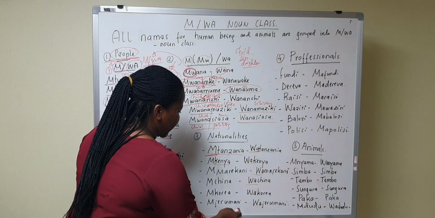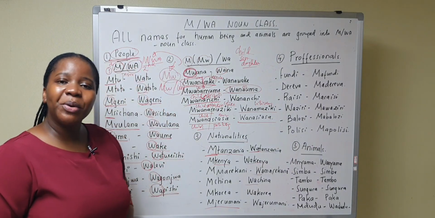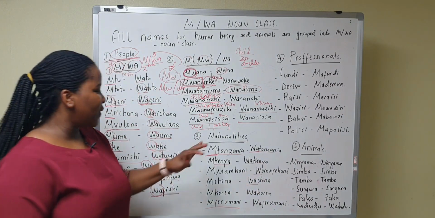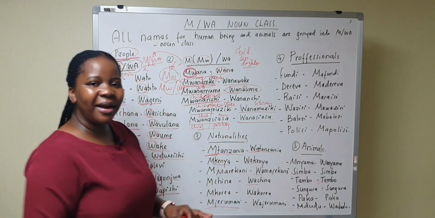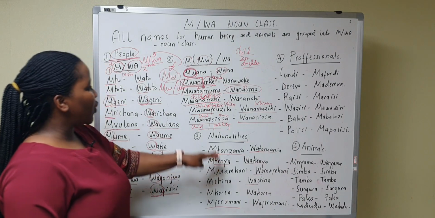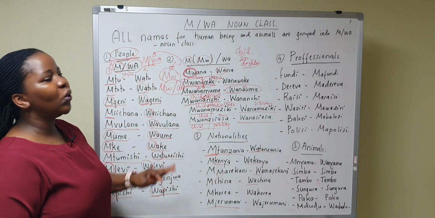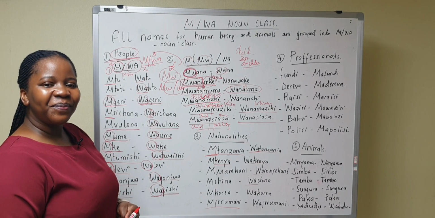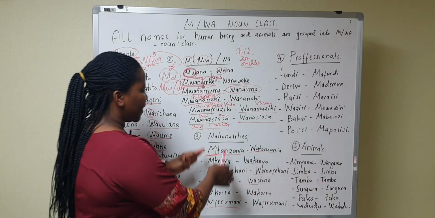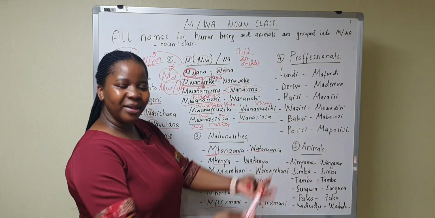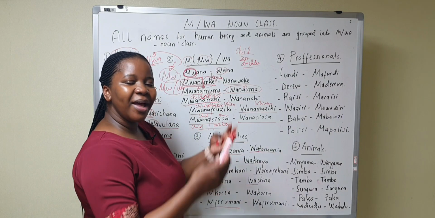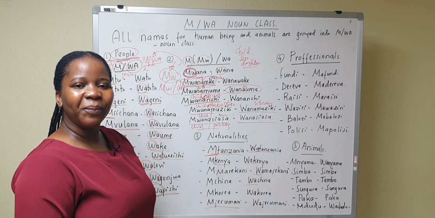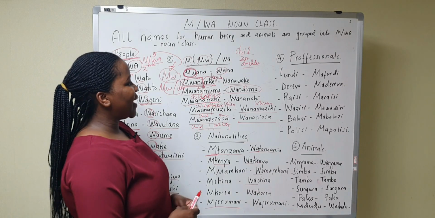Mjerumani, German. In plural we say Wajerumani. So this group is for nationalities and is also in class 1 and 2, which is wa noun class. Okay? So now you know. Nationalities, Mtanzania, wa Tanzania. Mkenya, wa Kenya. Mfilipino, wa Filipino. Okay? Vizuri sana.